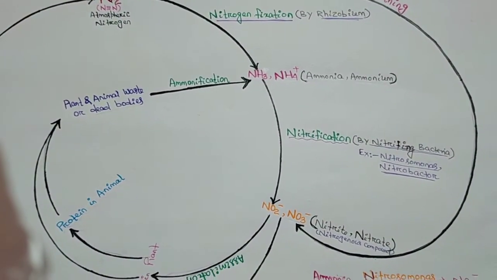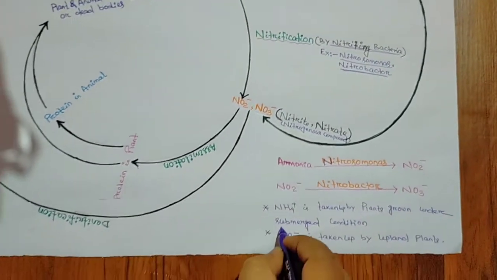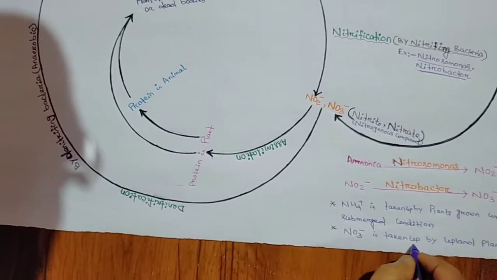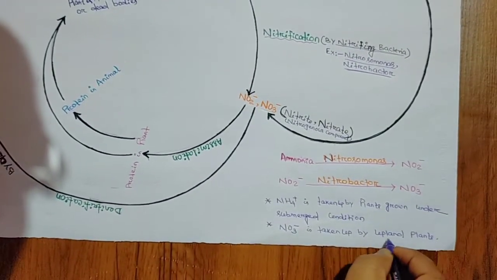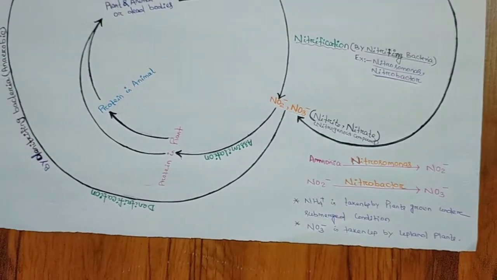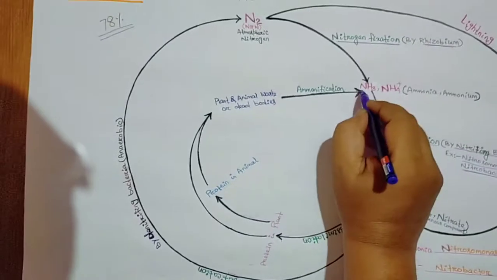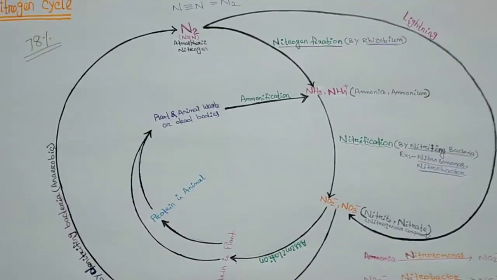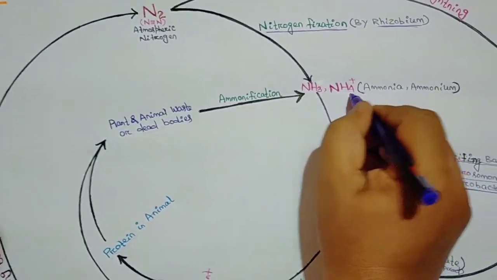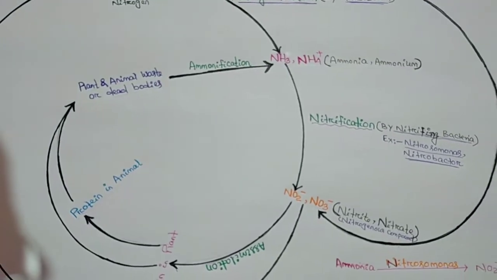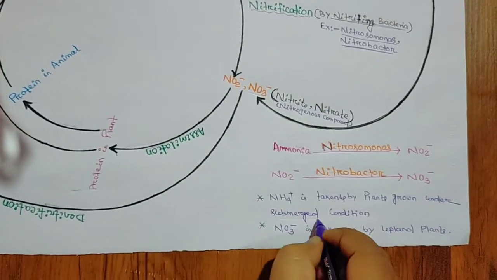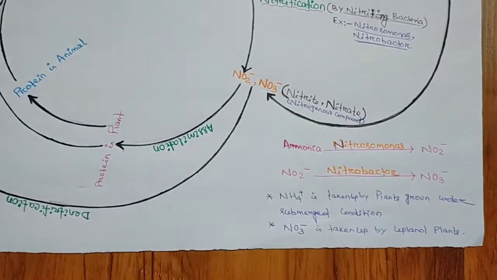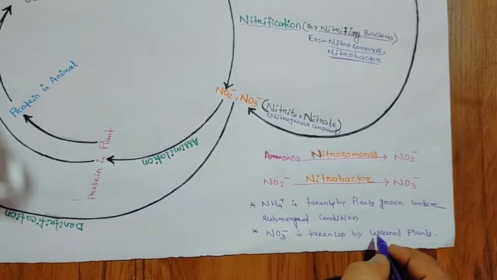NH4 is taken up by plants grown under submerged conditions, and NO3 minus is taken up by upland plants. It is not that NH3 and NH4 are not absorbed by the plant. NH4 is also absorbed by plants known as submerged plants, and the NO3, that is nitrate, is absorbed by upland plants.